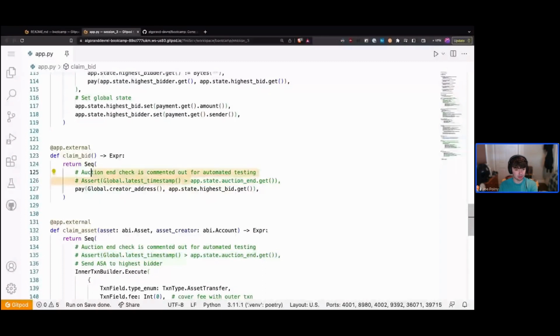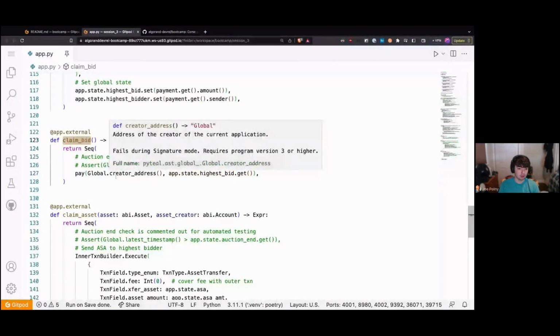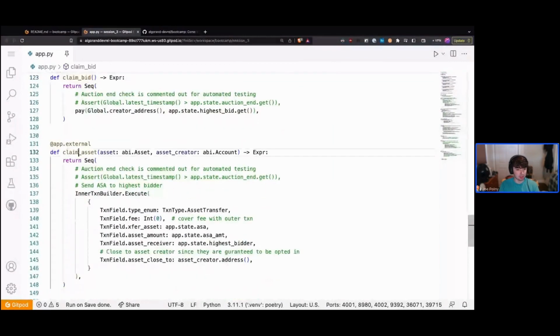And all this is basically going to do is pay the global creator address, so whoever started the auction, the amount of the highest bid. So at the end of our auction, we have some amount of algo locked on the contract corresponding to the highest bid. And so when we call claim bid, we want all that algo to go to the creator. And then the complementary function, claim asset, basically does the same thing, except it sends the asset to the winner.